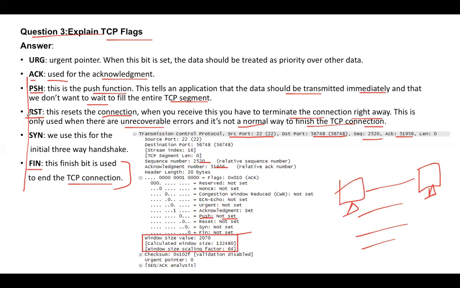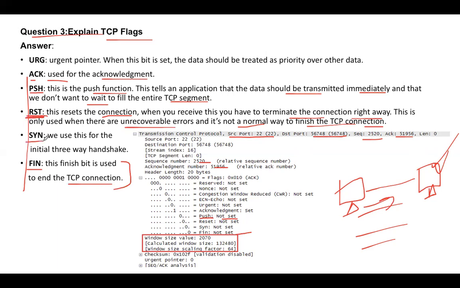But with reset, you forcefully have to reset. Maybe some errors are unrecoverable, or maybe you are trying to establish a TCP session using the three-way handshake. You send a SYN packet, and then the other side is not recognizing it. This usually happens, or the other side is expecting the SYN packet from a different IP address. At that time it may send the reset.